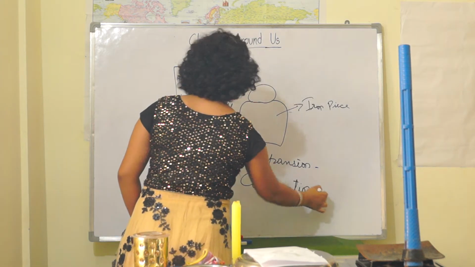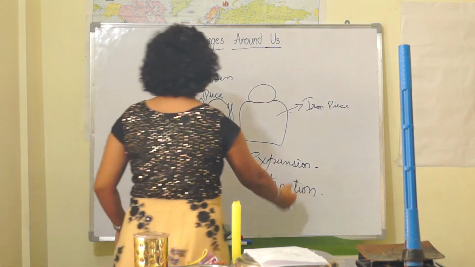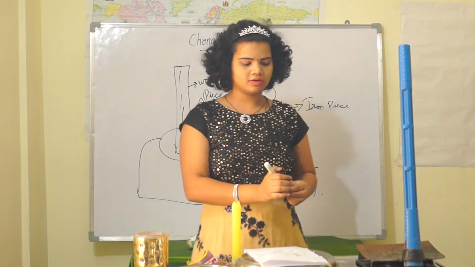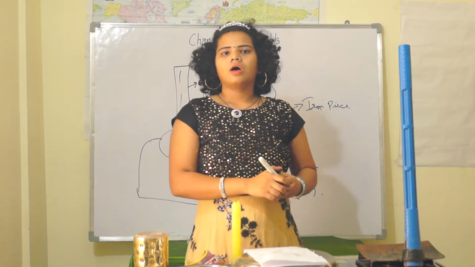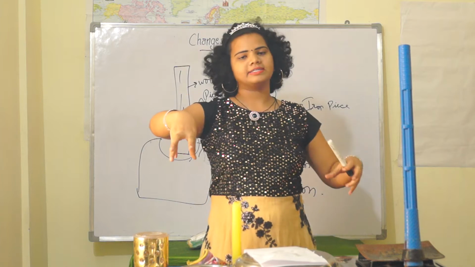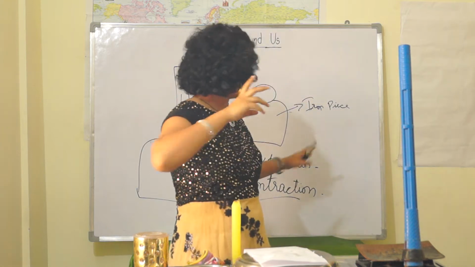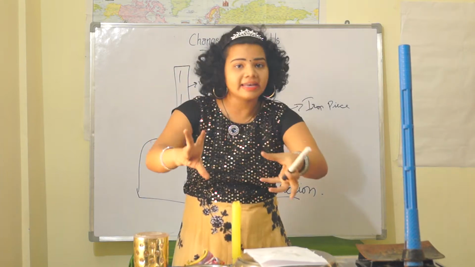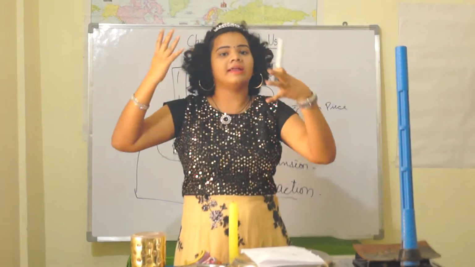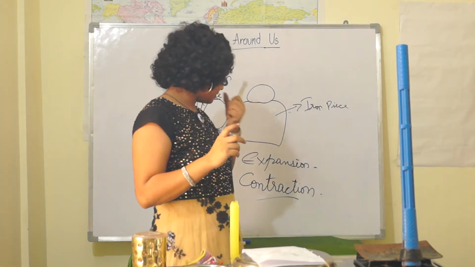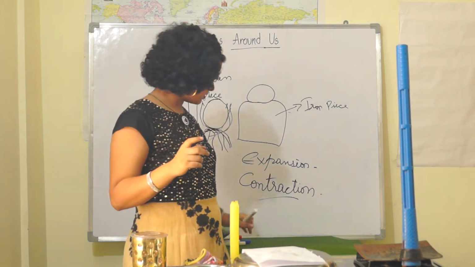Expansion and contraction. Contraction means becoming smaller when we cool down this iron piece, it gets smaller, it gets contracted. That is nothing but contraction. And expansion is when we heat the iron piece, it gets enlarged, and enlargement happens, and that is nothing but expansion.